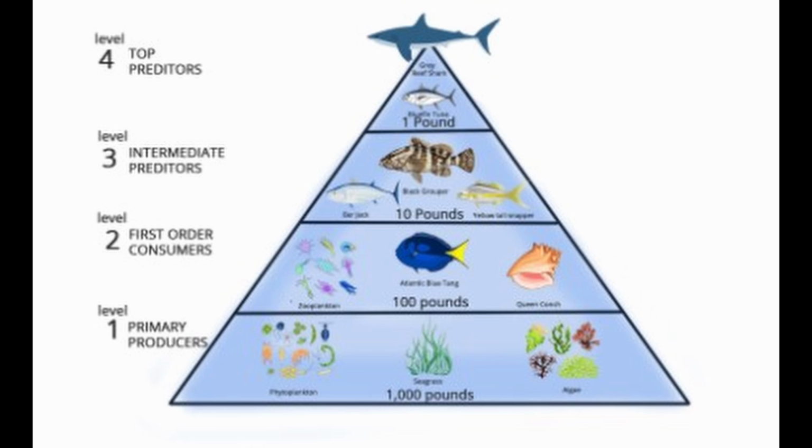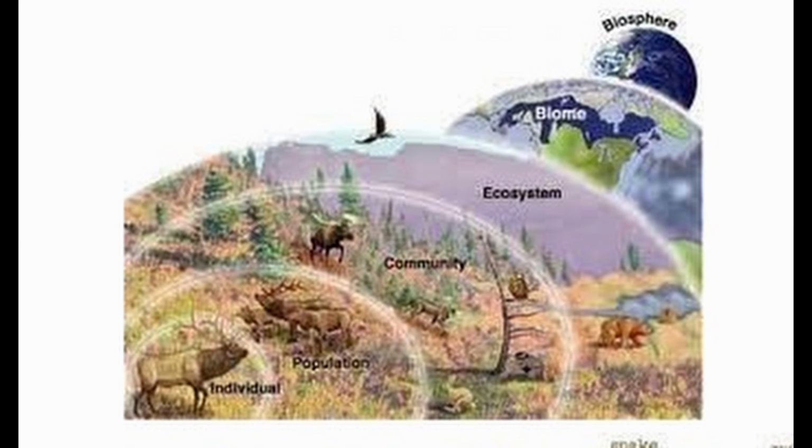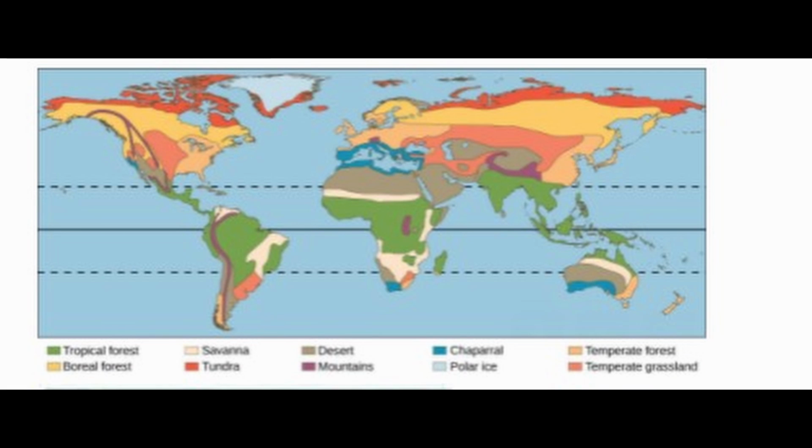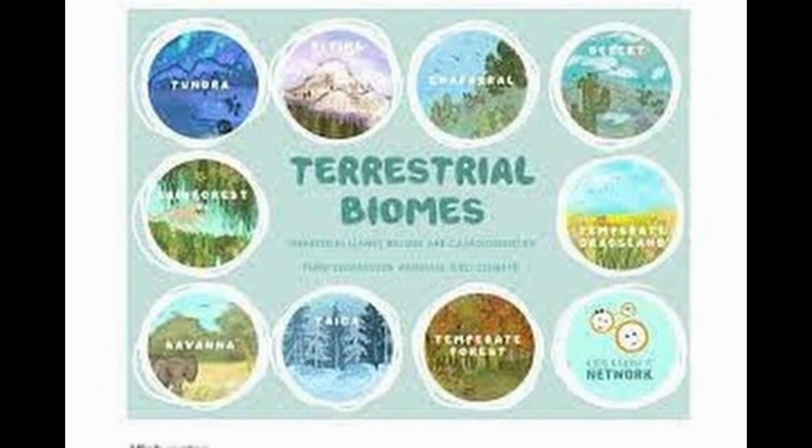up the pyramid. An individual organism can be grouped into a population, then further grouped into a community. Then that community can be part of an ecosystem, which is part of a biome, and all biomes are encapsulated in the biosphere. The 5 major biomes are grassland, forest, desert, tundra, and aquatic biomes.